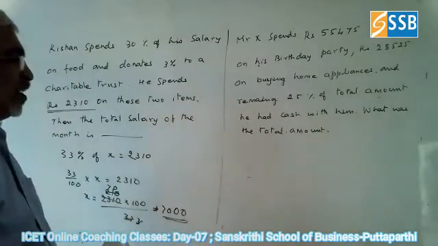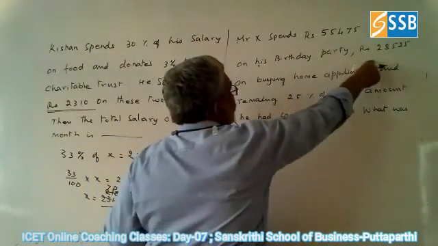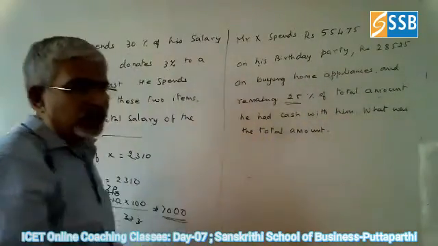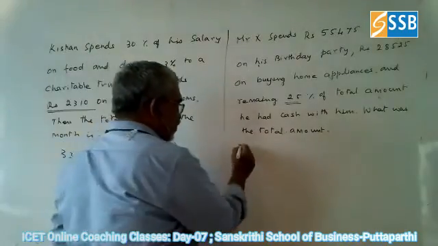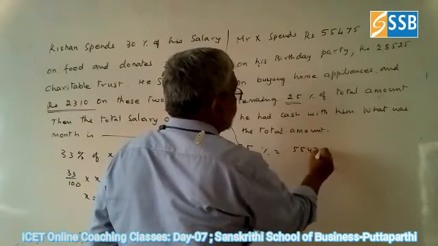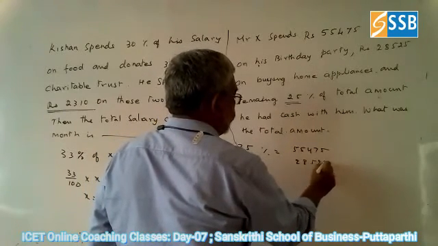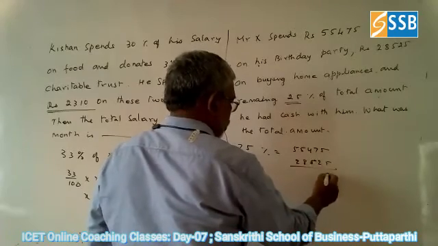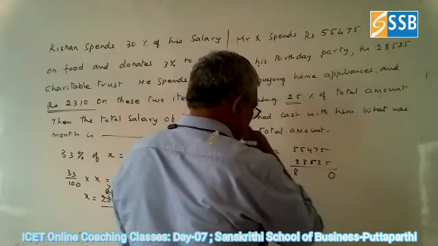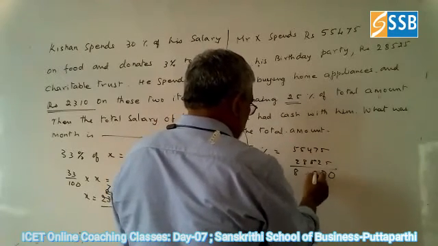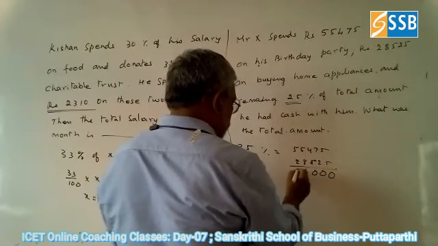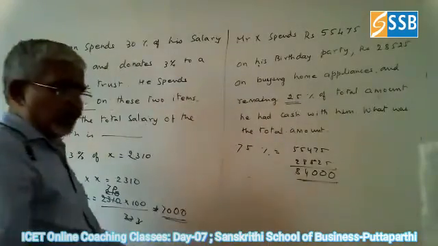Okay. See, he is spending these two amounts and the remaining 25%. So how much did he spend? He spent 75%. So 75% is equal to what? 55475 plus 28525. So you have to add these two. So it is 84,000. So we got 84,000 here.